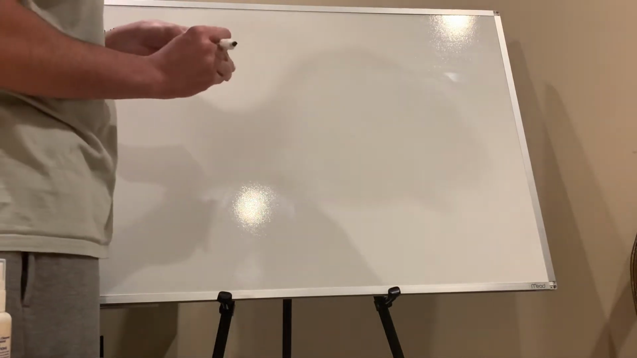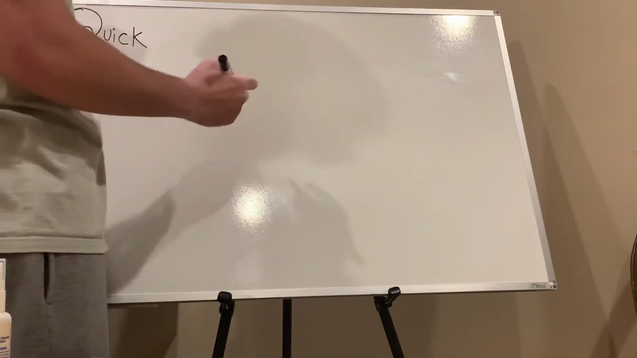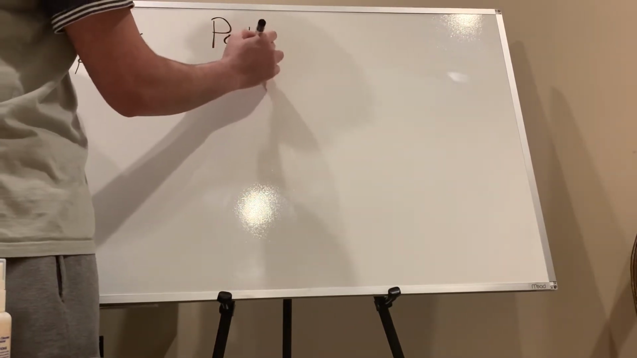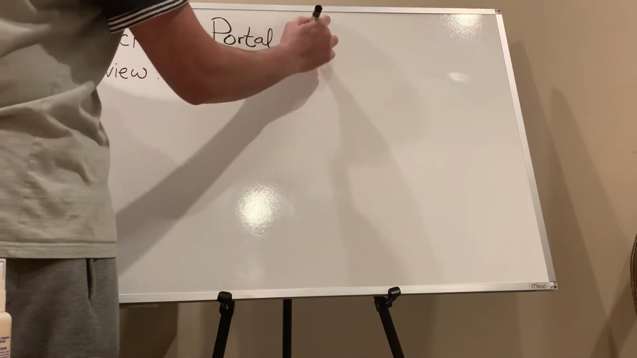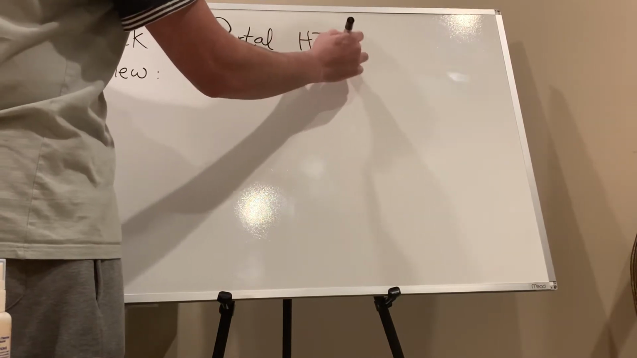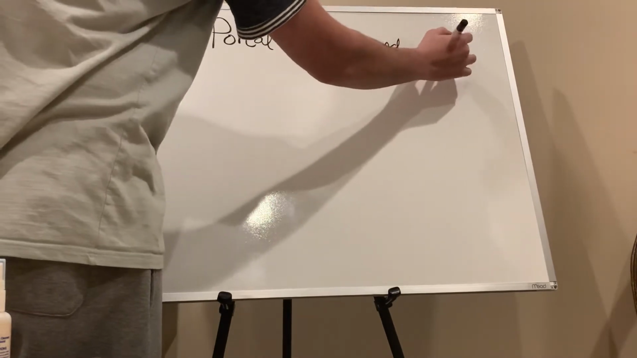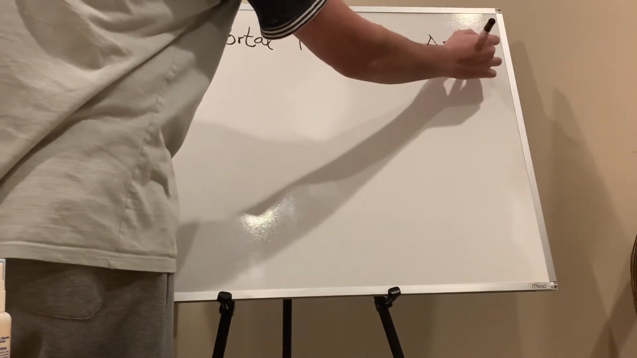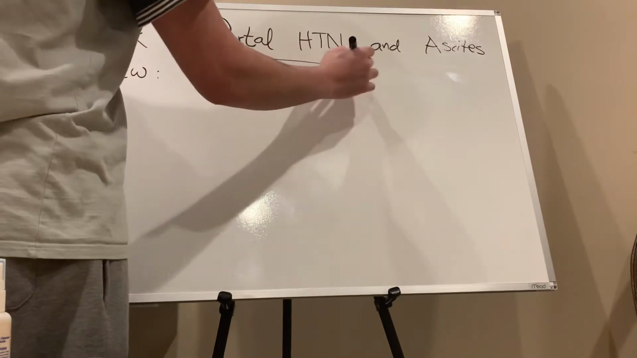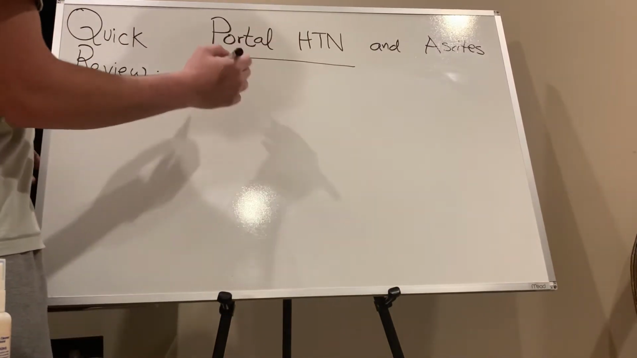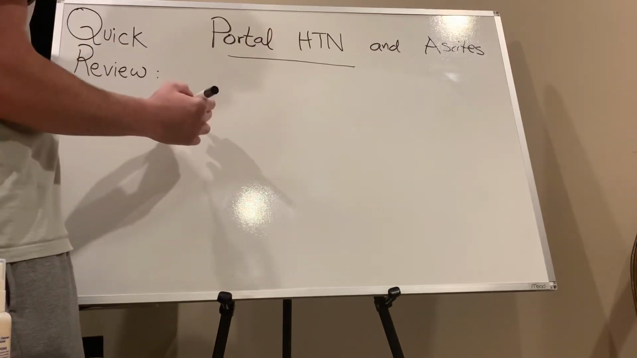Hello everyone, today we will discuss portal hypertension and ascites. So what is portal hypertension? There is increased pressure in portal veins. Portal venous pressure is increased because of other causes like,